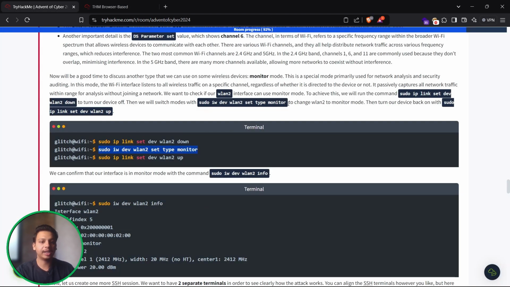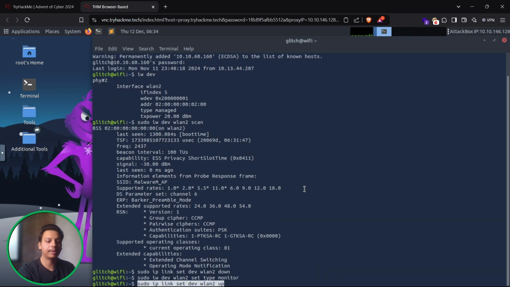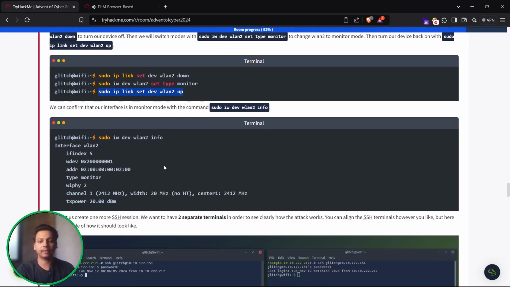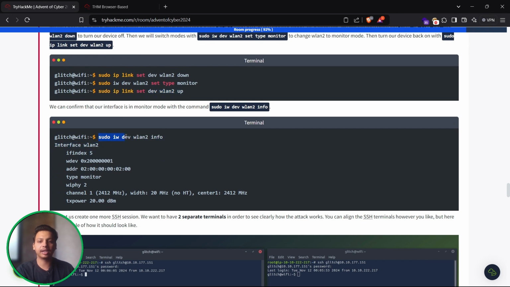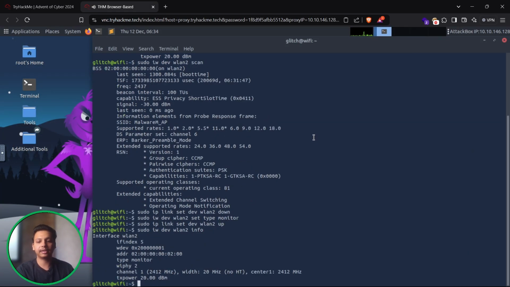And after that, to change wlan2 to monitor mode, then turn our device back on with this particular command, that is sudo ip link set dev wlan2 up. So let me just paste it, and yeah, now it is up. Now again, without the scan, we can directly use info, that is sudo iw dev wlan2 info. So let me just paste it, and we can see this is the proper address, and this is the channel, and the type is monitor mode. We can see it over here, type monitor.